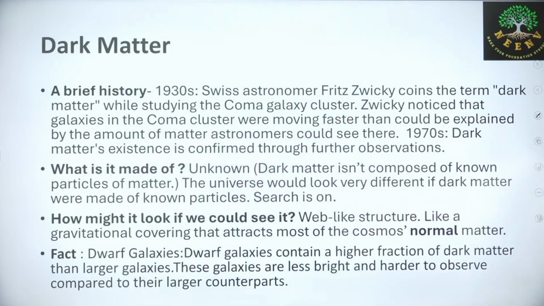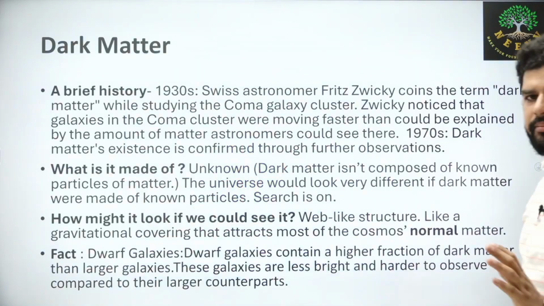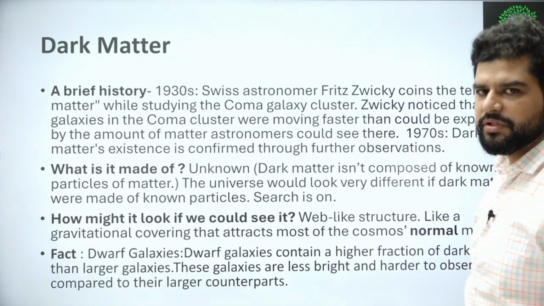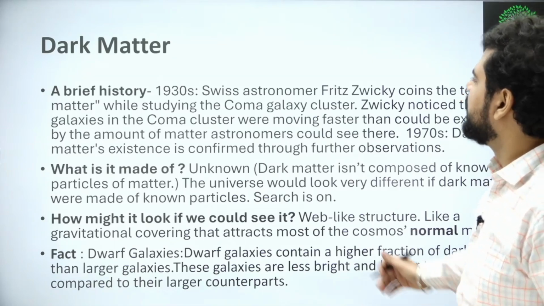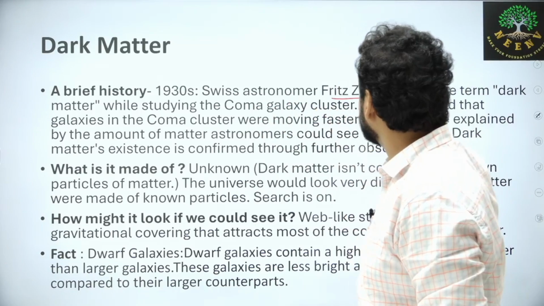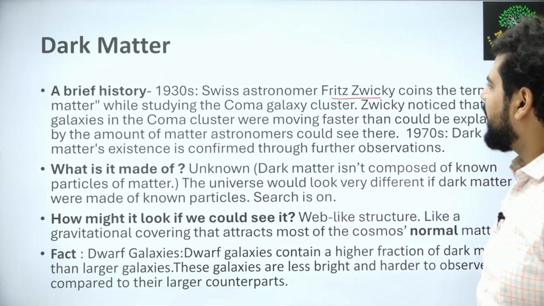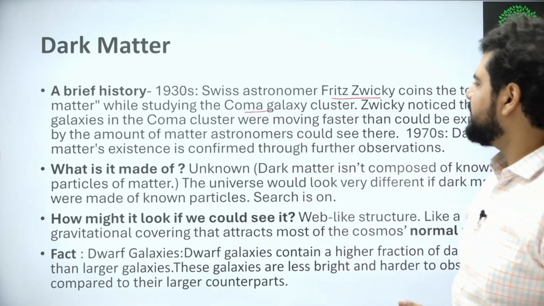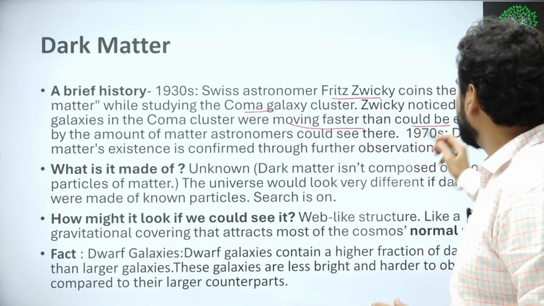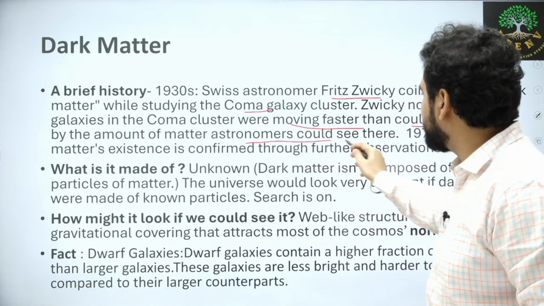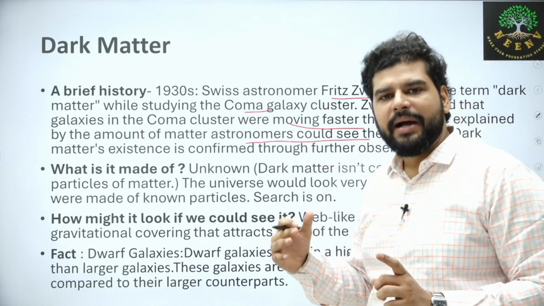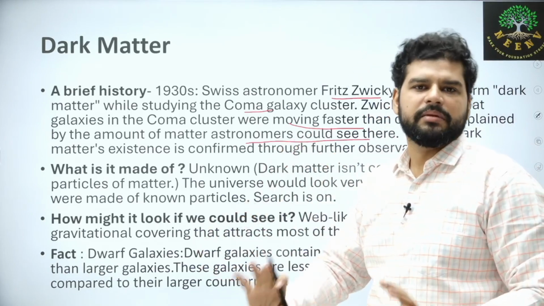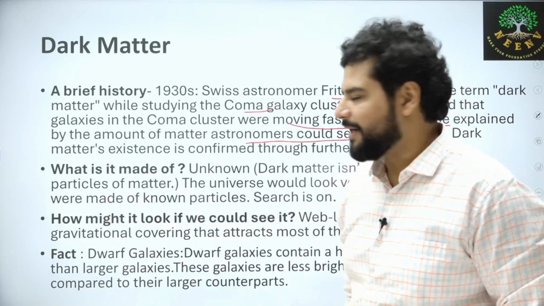All right. Briefly, let us see the history very quickly. Not really important, but we need to understand that it was discovered only in the past 3-4 decades. In the 1930s, Swiss astronomer Fritz Zwicky coined the term dark matter because he was studying the Coma galaxy cluster. He noticed that galaxies were moving faster than could be explained by the amount of matter that we could see. We thought that whatever we can see is the maximum of the universe, but it turned out dark matter is more than that.